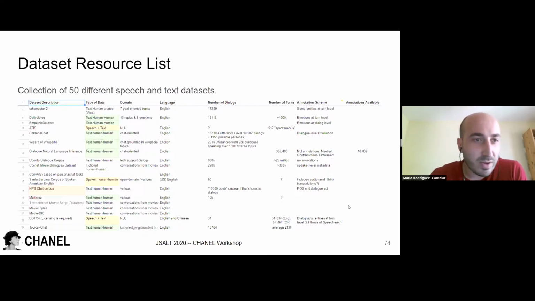Thank you. So at the beginning of the workshop, we created a collection of 15 different speech and text datasets, and we annotate in columns the different information of these datasets. So we have the language, the number of dialogues, the terms, the annotations. We can't pre-process all these datasets, so we have to choose which ones we want to process and extract features from.